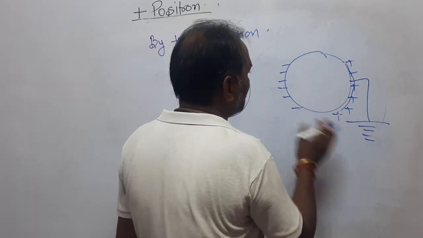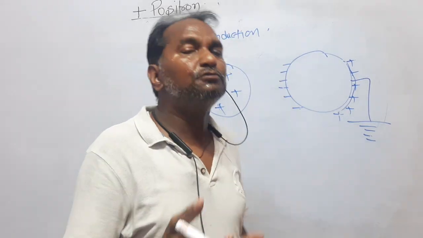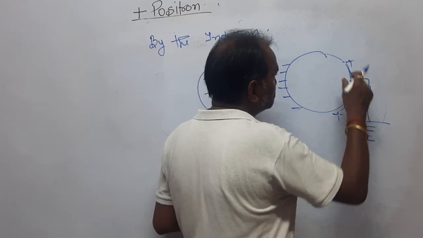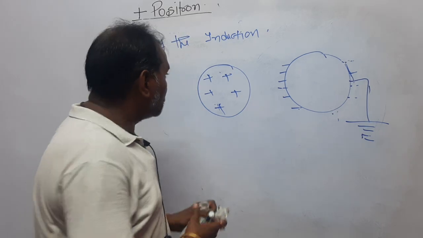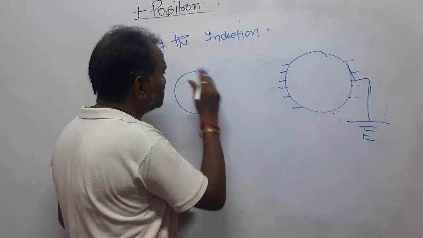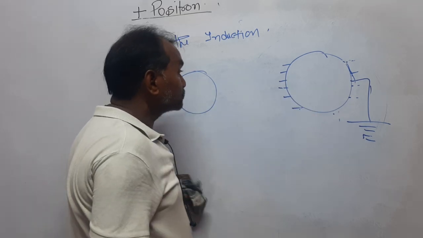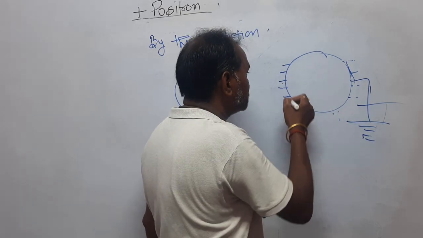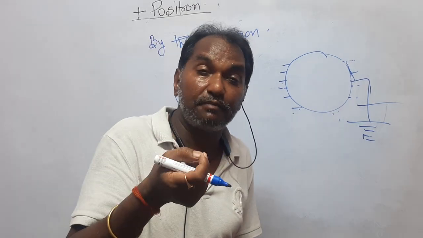Now, dear students, what I am doing now is showing how a body can be permanently charged using the method of induction. I have just grounded this, so this positive charge will go to the ground. Now, if you remove this, what happens this time? As soon as you have removed the ground, it is left with negative charge, and this negative charge was staying here only because of the attraction of the first body.